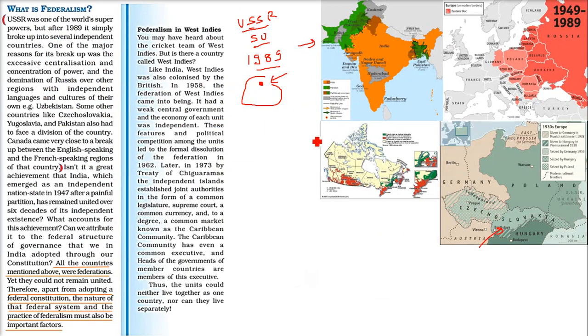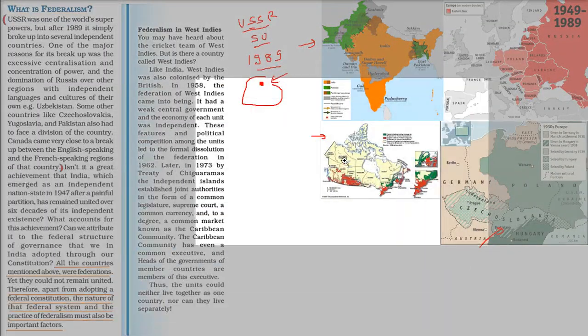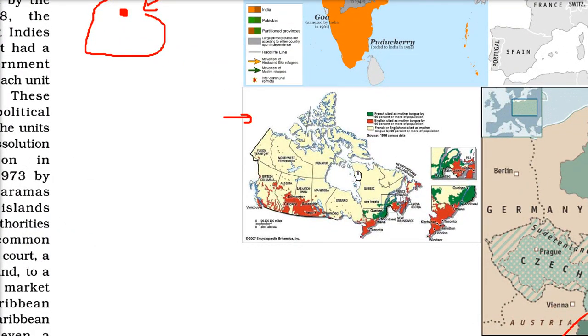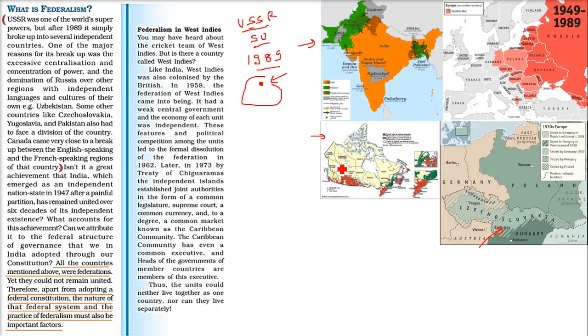And if you talk about a developed country now, Canada. Canada also has this thing, a region called Quebec. I'll show you the region. This is Quebec, and this region is totally French dominated. People speak only French here. So now if you make a call anywhere, you will hear two languages, English and then French. Both languages are given proper weightage and they are divided accordingly.